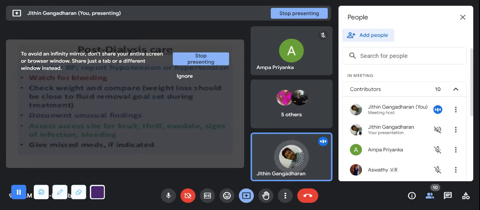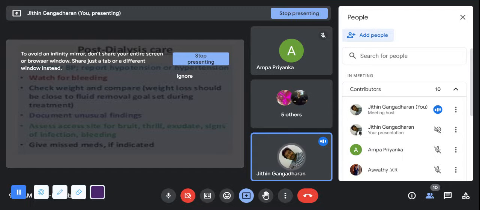Then post dialysis care. Those who have worked in the dialysis department will be very familiar with all these steps. First, when the patient comes, you have to check the BP, then the weight. BP is secondary; first is the weight. According to the weight of the patient, we take off the fluid. Suppose the ideal weight we have set is 70 kg, and the patient has gained 2 liters.